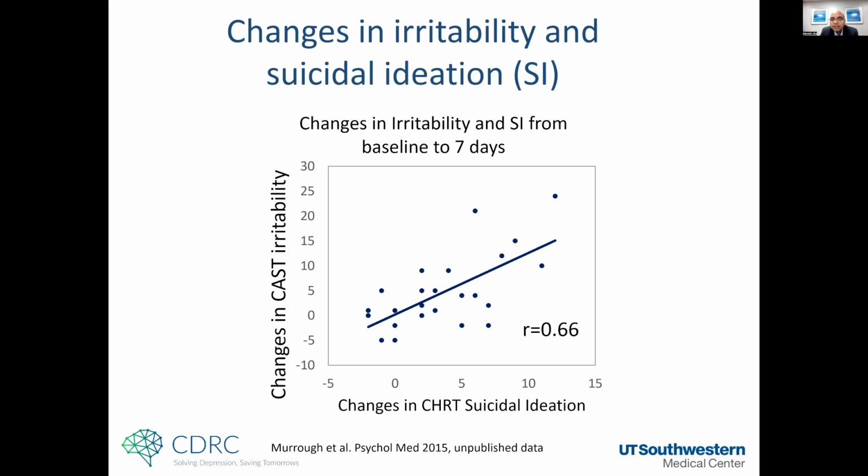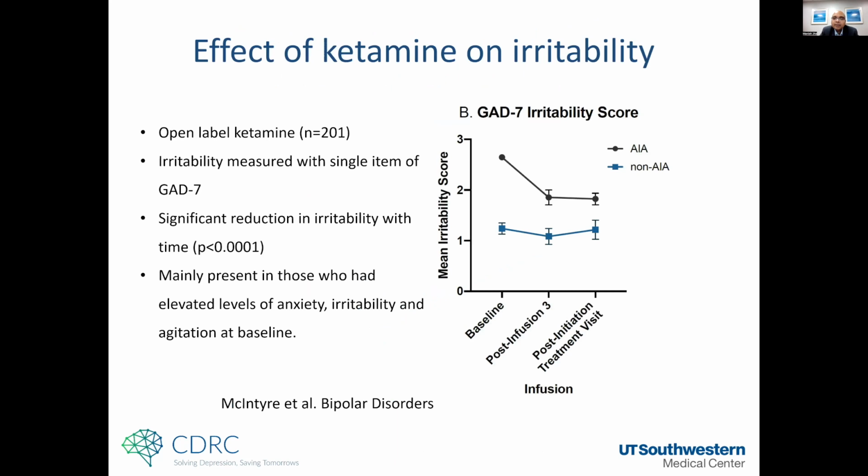So now here is the fifth data set where we see that the association between irritability and suicidal ideation is there. And then these data come from an open label study where anxiety, irritability, and agitation were looked at in open label ketamine infusion in Canada. And again, there with a single item measure from the GAD-7, they showed that among individuals who started with anxiety, irritability, and agitation, use of ketamine was associated with significant reduction in irritability during that period of time.